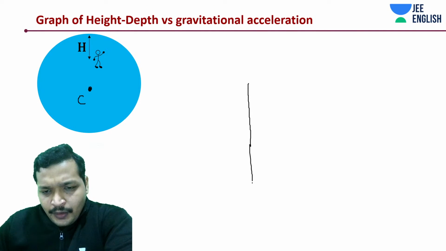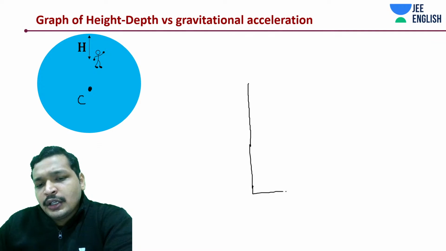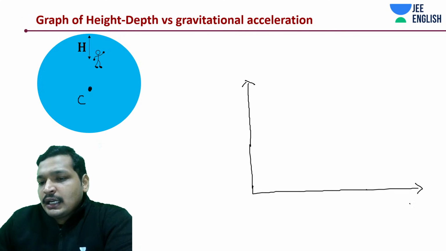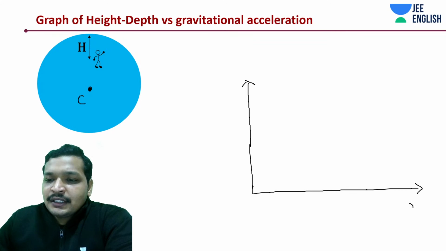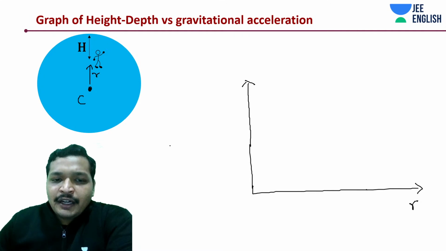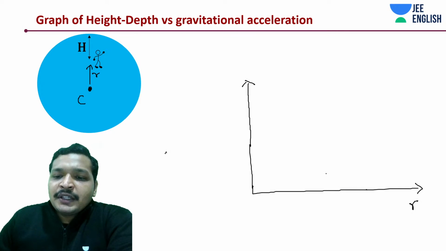Now there you have an axis like this, and this is small r, measured from here. The same kind of graph.